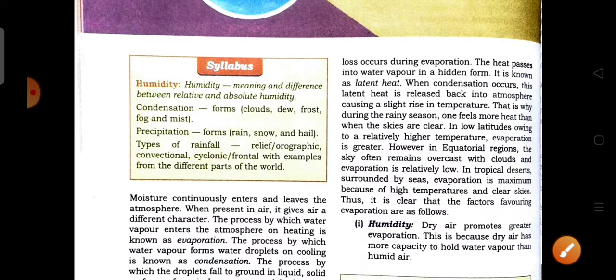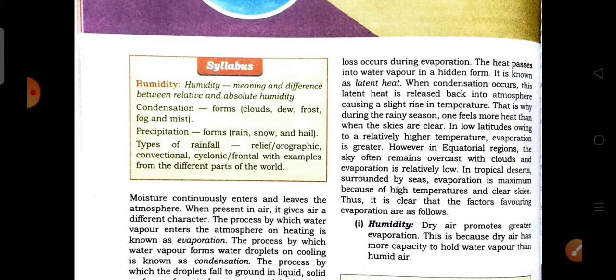In the equatorial region, we know that the skies often remain overcast with clouds and the evaporation is low. That means the equatorial region has a higher temperature, which releases a greater amount of evaporation. But when the equatorial region is overcast with cloud, the temperature remains low. So for that reason, the evaporation that happens normally in the equatorial region is relatively low compared to this condition.